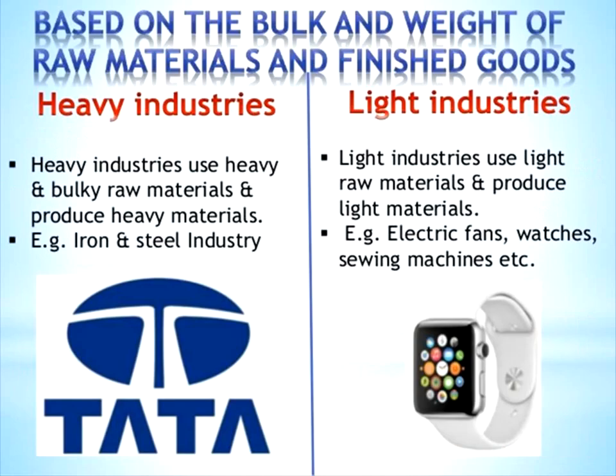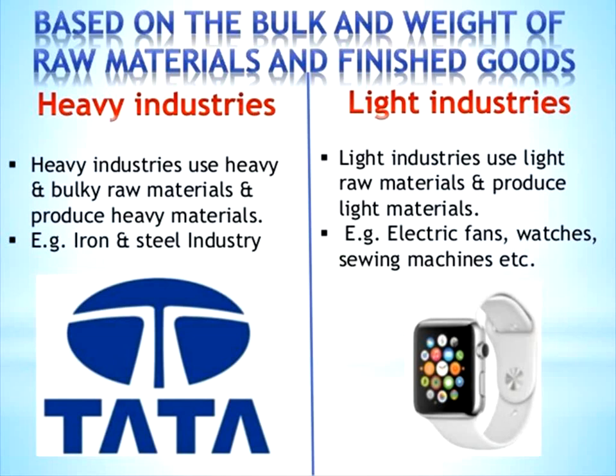And based on the bulk and weight of raw material and finished goods, industries are called heavy industries, and another one is light industries. Heavy industries use heavy and bulky raw material, so they produce heavy material. For example, the iron and steel industry. You know that in the iron and steel industry the weight will always be more, it is having a bulky weight. Iron and steel rod or anything.